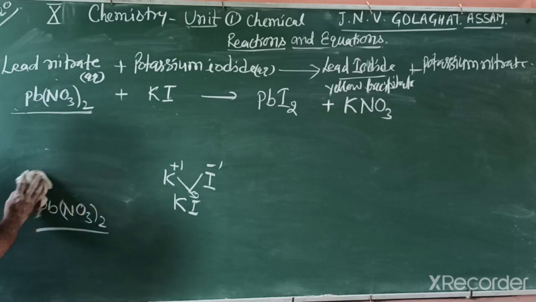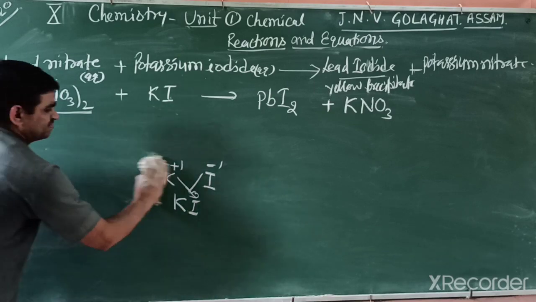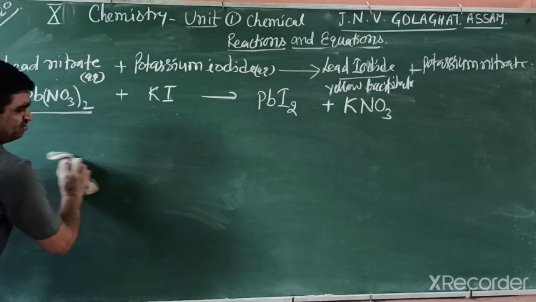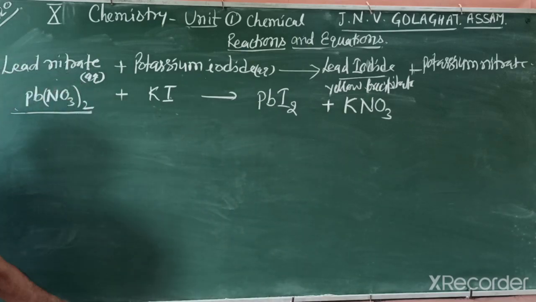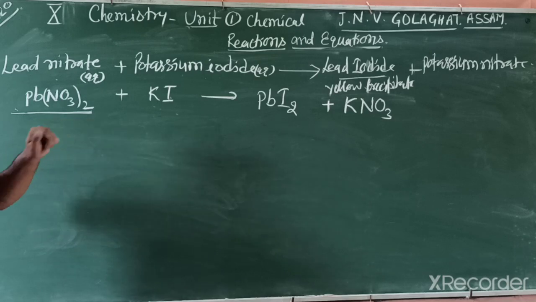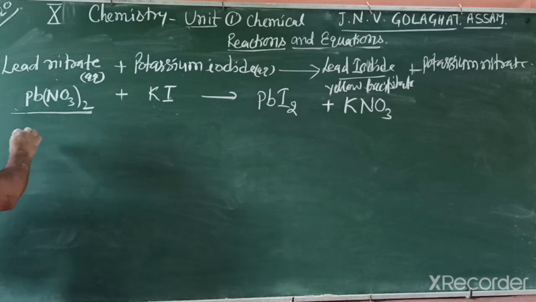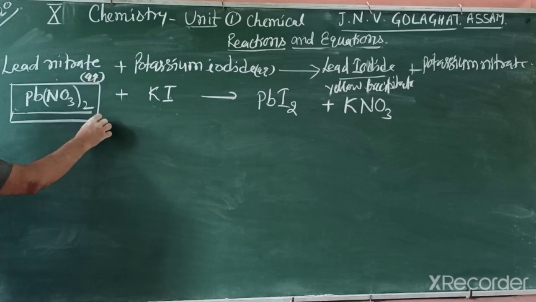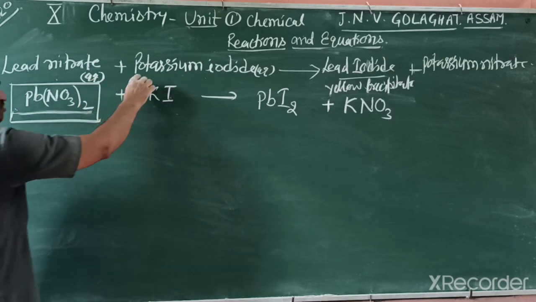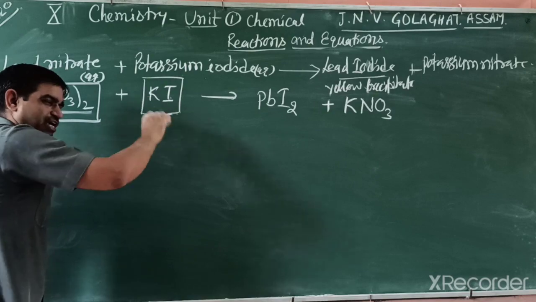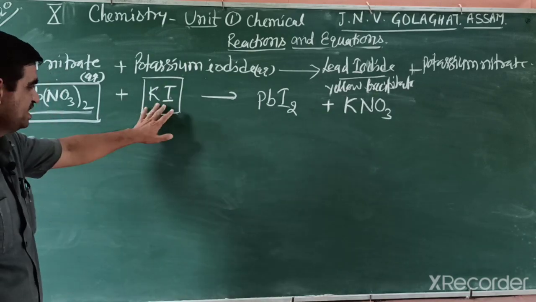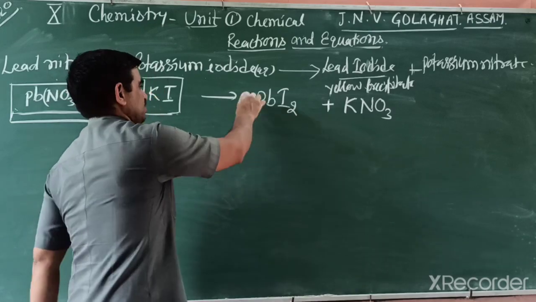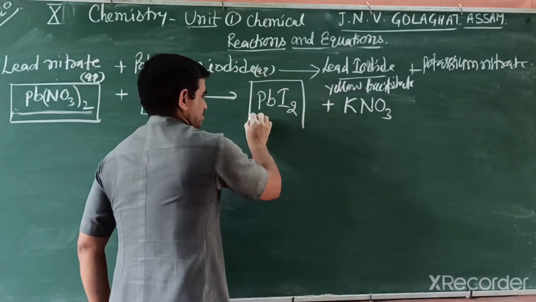So now we balance this reaction. First you have to know the accurate formula of each compound, then you can balance. For balancing the reaction, we put each formula in a box. Why do we put it in a box? Because inside the box we can't change anything. If you change inside, the formula will change. So we put it in a box.